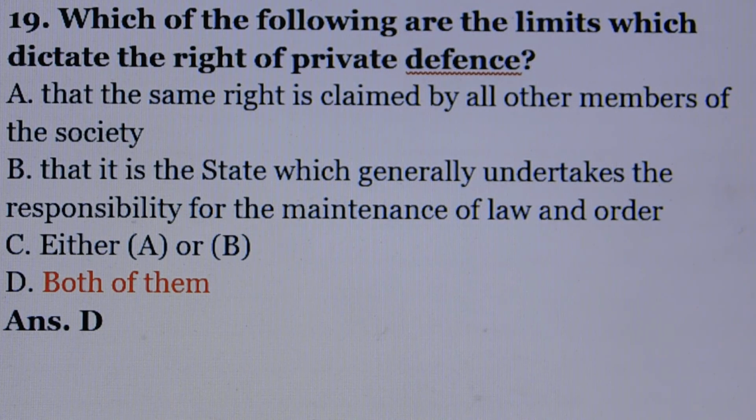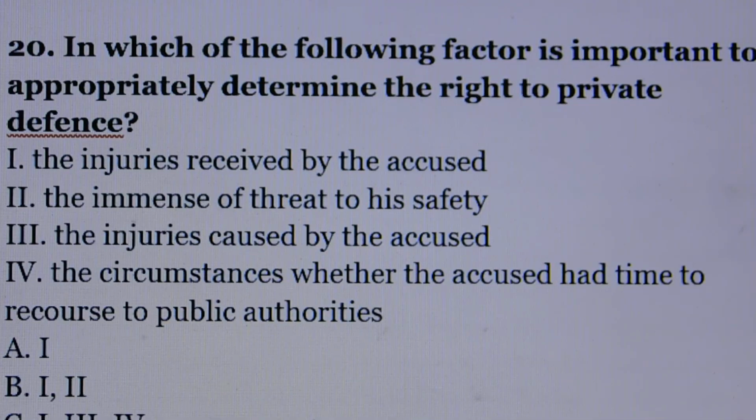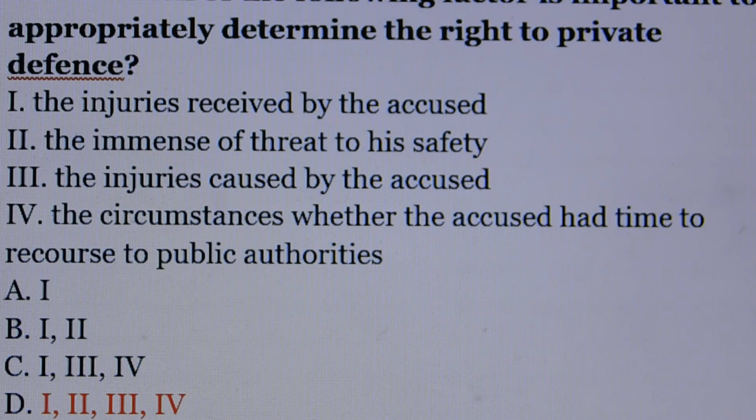Means option A, that the same right is claimed by all the other members of the society. Option B, that it is the state which generally undertakes the responsibility for the maintenance of law and order. Both of them. Question number 20. In which of the following factors is important to appropriately determine the right to private defense? Answer is option number D, first, second, third and fourth.